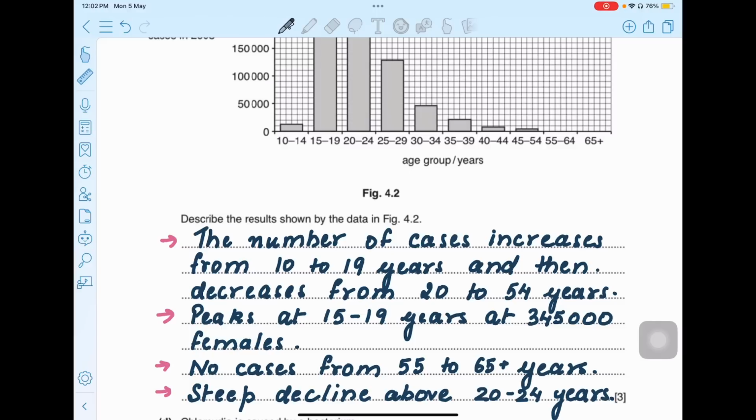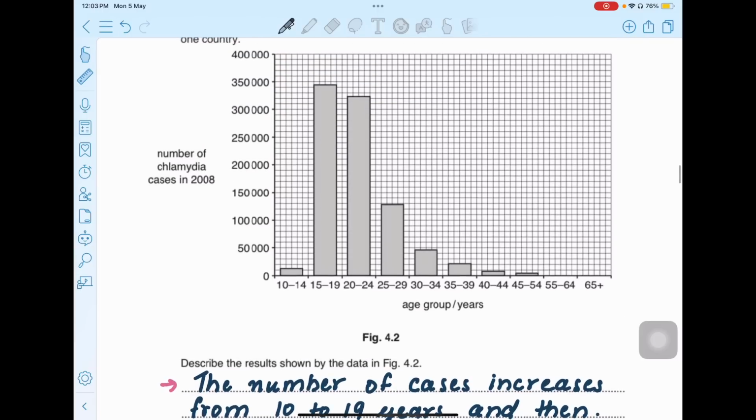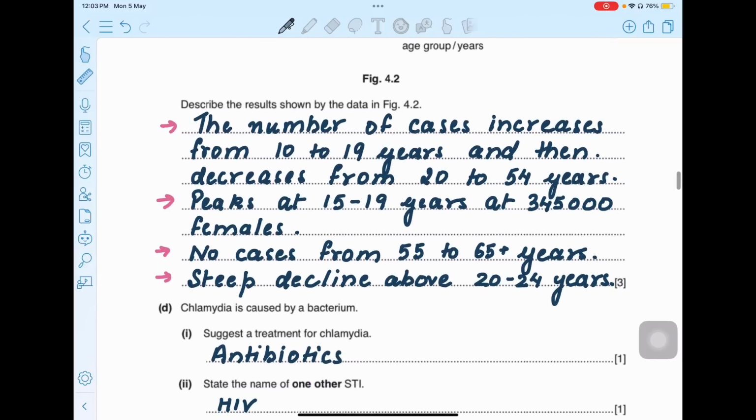Because it is a describe question, you only have to describe the graph. No explanation is required. Use the values, you will get extra marks for that. So that is why it peaks at 15 to 19 years. No cases from 55 to 65 plus, and a steep decline from 20 to 24 onwards. Okay, so these points I've included. Definitely this is more than 3 marks.